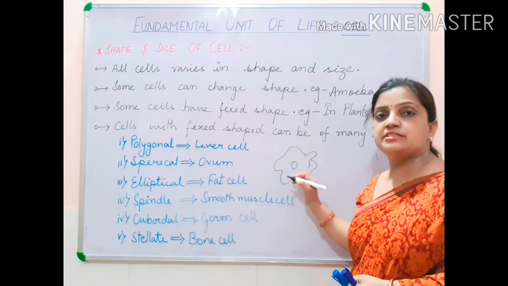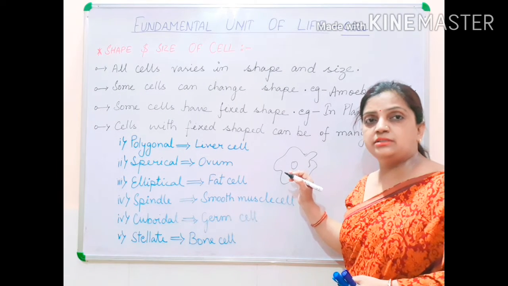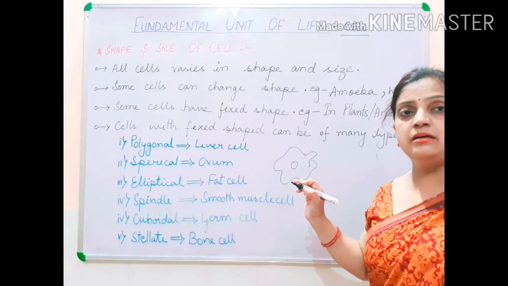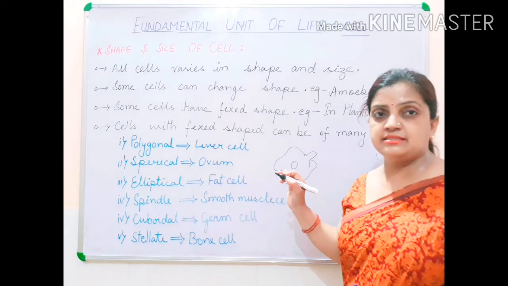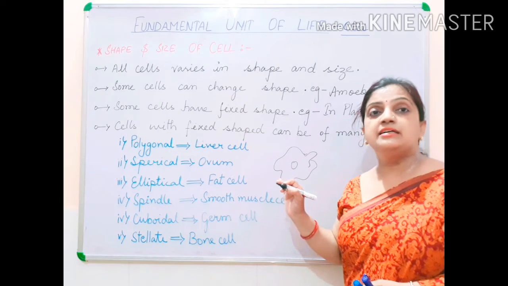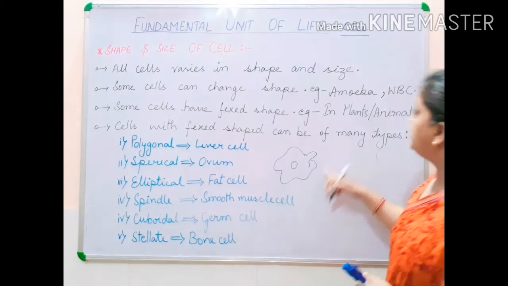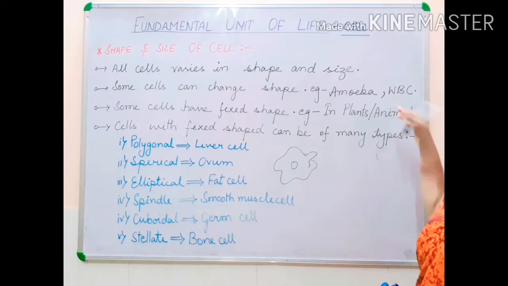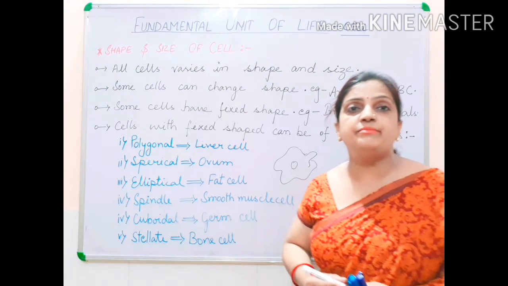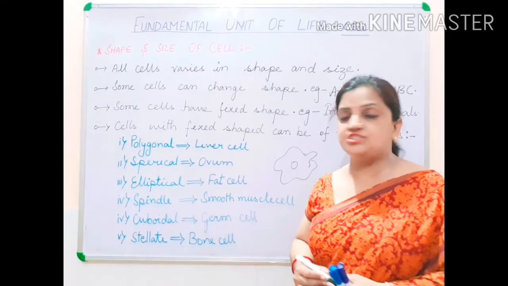Children, this shape is not fixed. Amoeba surviving in water keeps on changing its shape. So amoeba being a unicellular organism, a single cell organism, continuously keeps changing its shape. Similarly, your WBC, white blood cells, is also an example of a cell which does not remain in a fixed shape. It also keeps changing its shape.